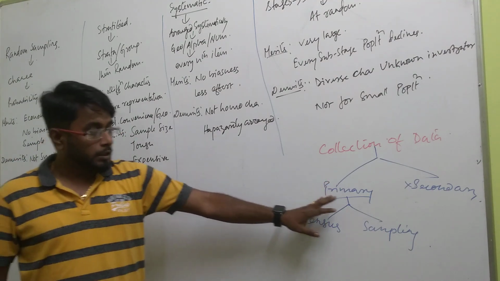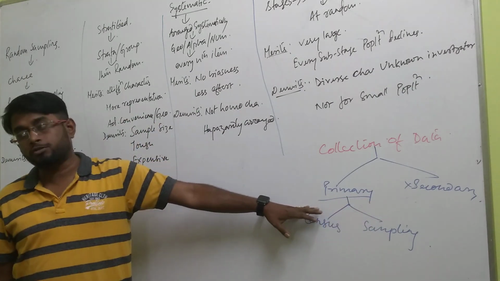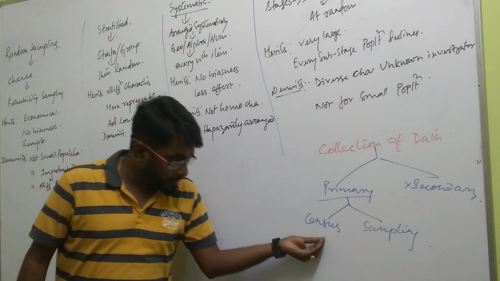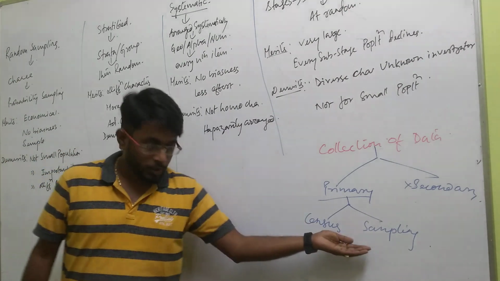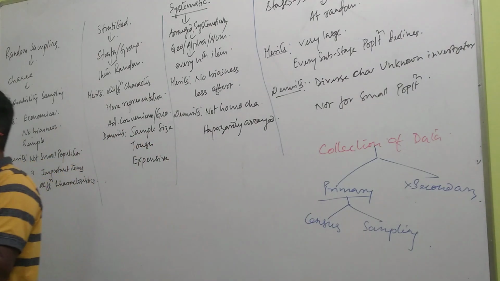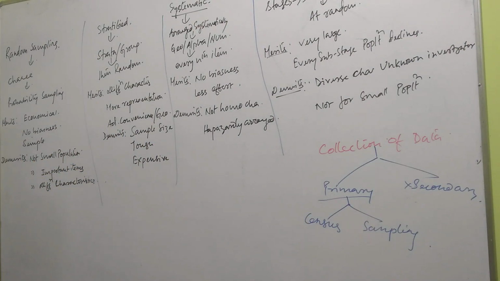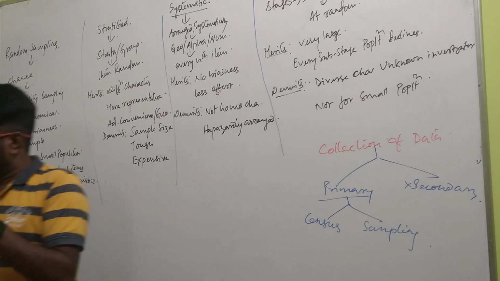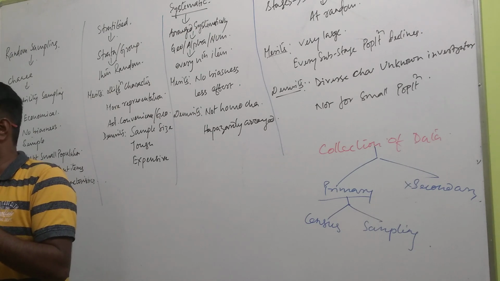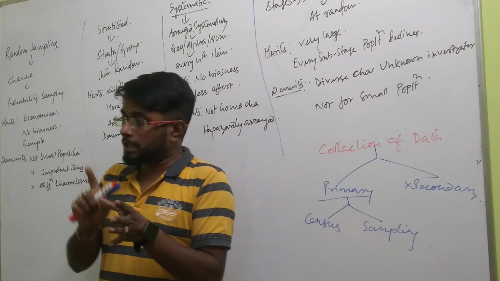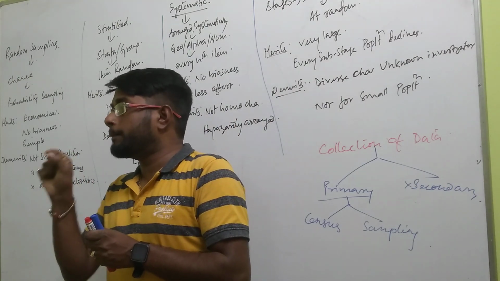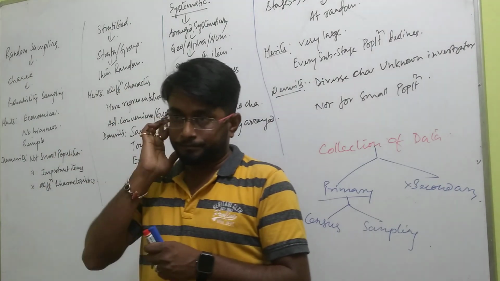Now once the investigator chooses the primary source of data collection, he has further two more ways. One is called census, another is called sampling. So both the meaning we have already understood. Census means it is a way of data collection where each and every part of the population is studied. Please focus on my word. Census is a method of data collection where each and every part of the population is studied.